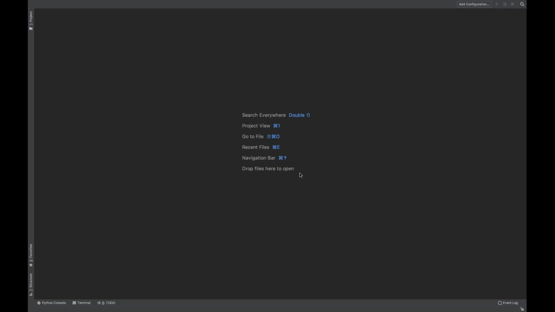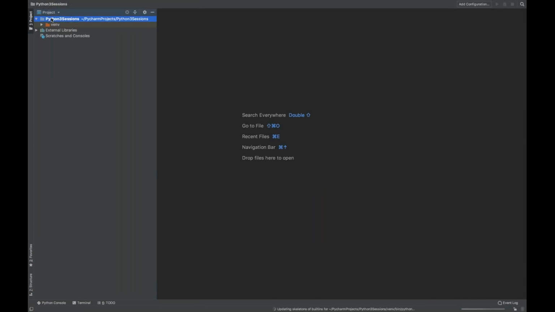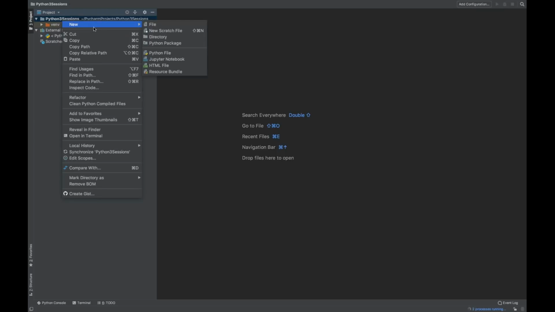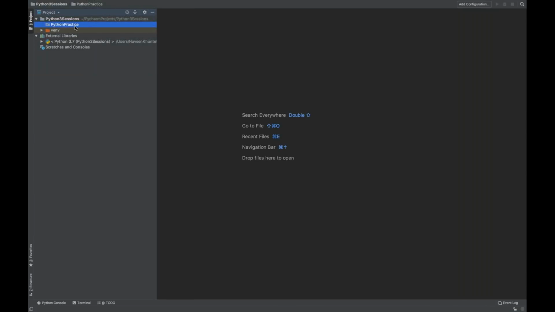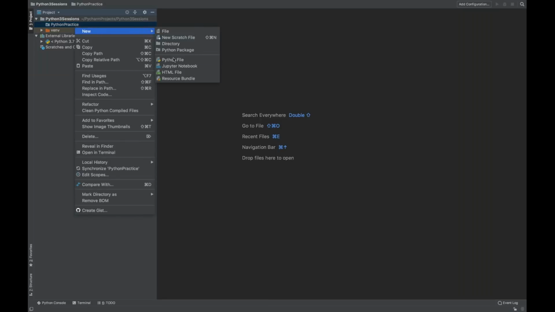You will see that a new project, Python 3 sessions, got created, and the external library with Python 3.7 is available now. In this project, I'll create a new directory. Let's call it Python Practice, with a capital P for each word, and click OK. In this Python Practice directory, first I'll right click on it. If you really want to create a Python file, you can create a Python file.